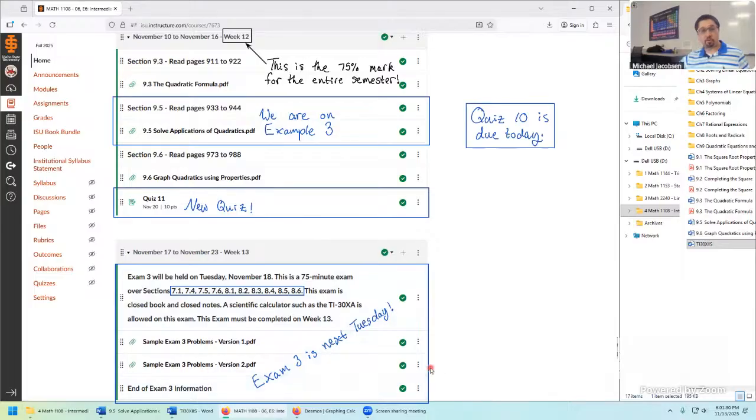To get a good feel for what the real exam questions are going to look like, since we don't have a big review for these classes, I try to give an extensive set of sample exams. So I'm not going to ask anything too different from what you did in the homework, what we did in class, and on the quizzes. These two versions of the sample exams have the same types of problems we've seen on the exam one and exam two reviews as well. And on the Newton homework system, you can find a practice exam as well if you'd like to give it a try.